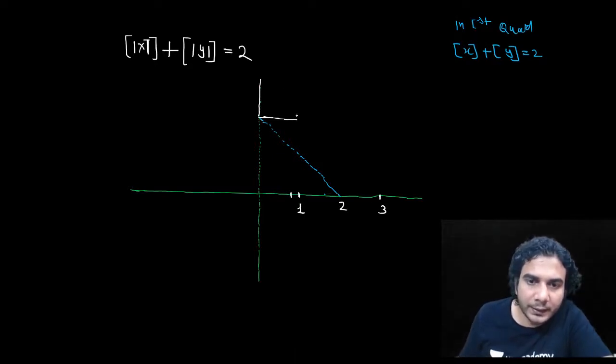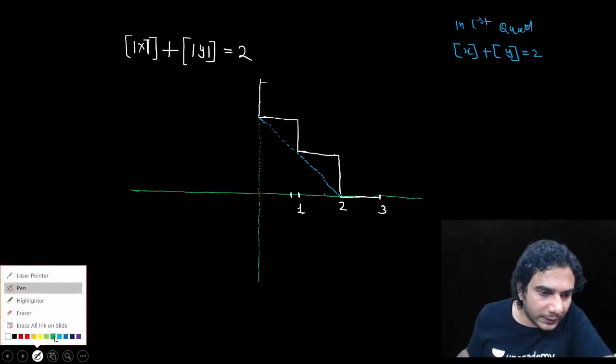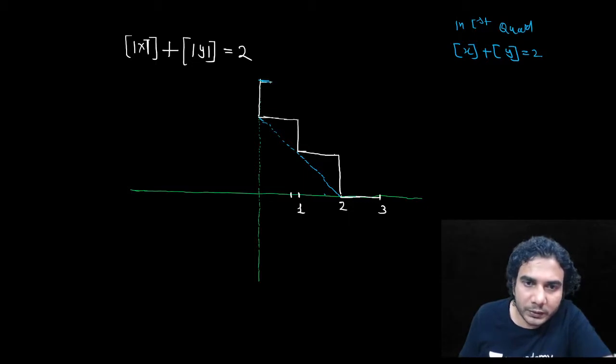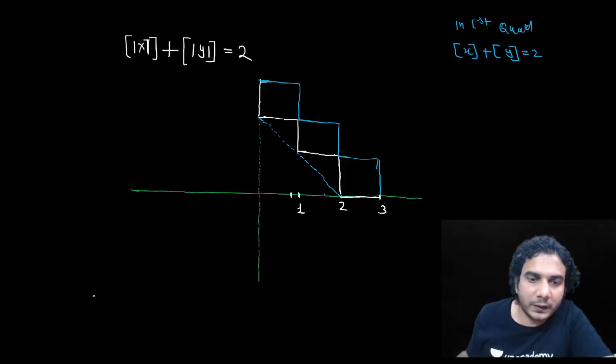All right, so 1 to 2. These were the boxes, and outer boundary was not included, so I'm plotting this boundary with some other color. This white region will be representing the equation. Only white. The outer boundary of the boxes will not satisfy the equation. I hope you're getting it.